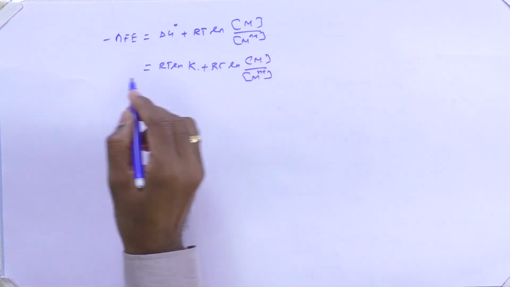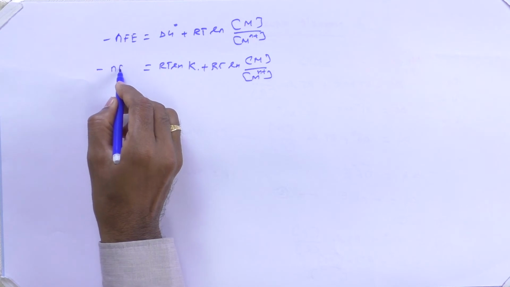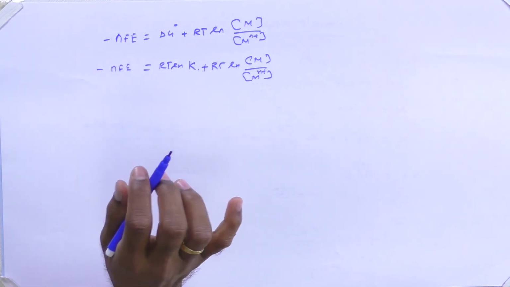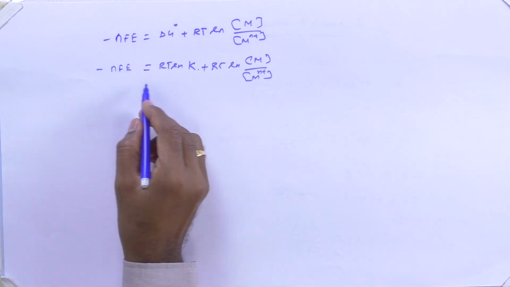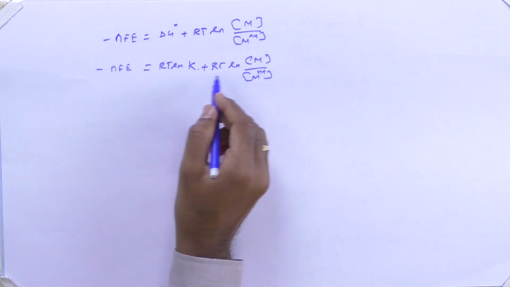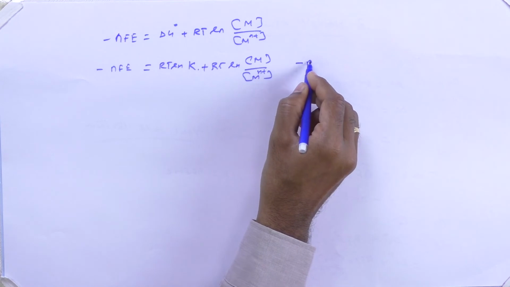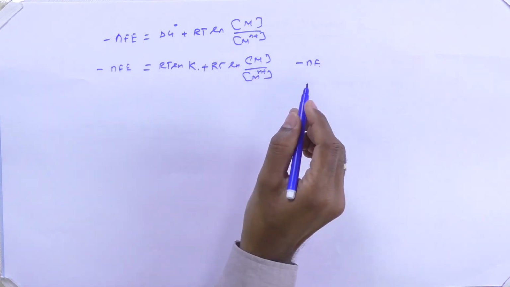Now I want only the electrode potential value of that particular metal. So we can divide the entire equation by minus nF.